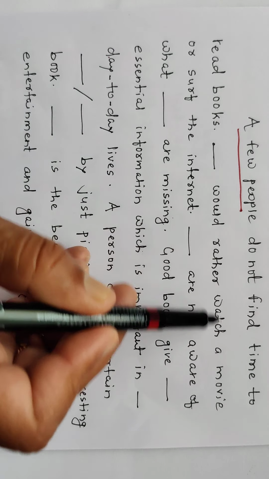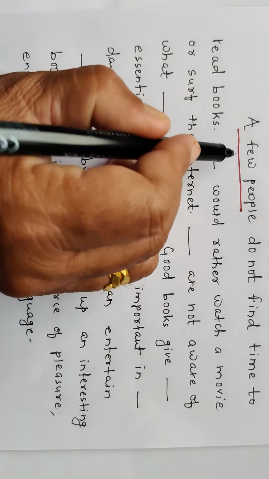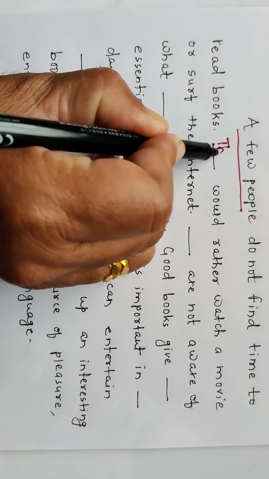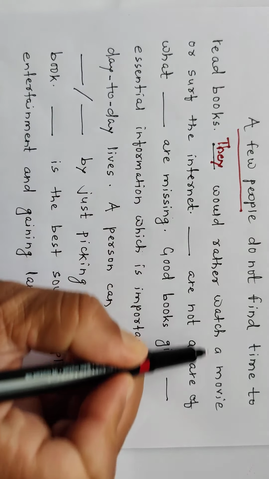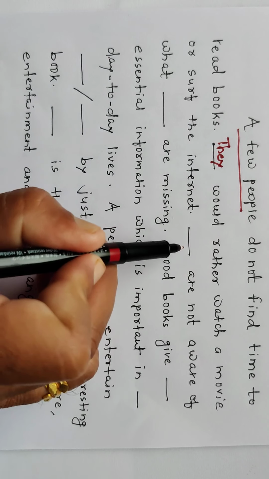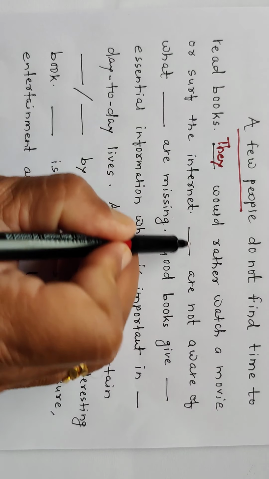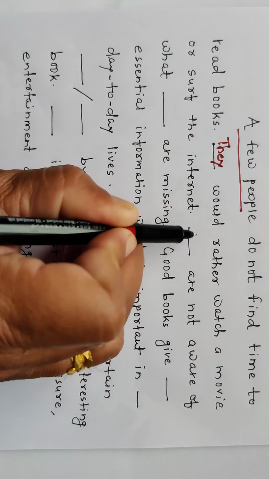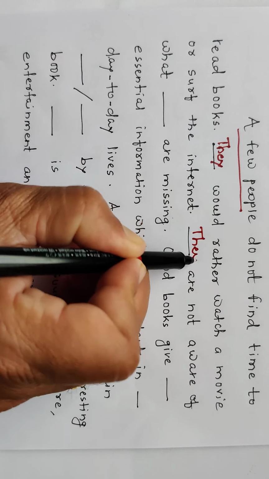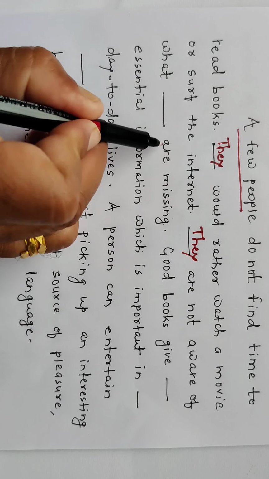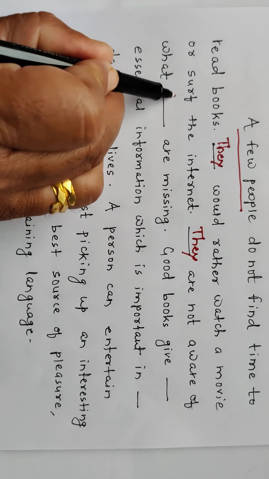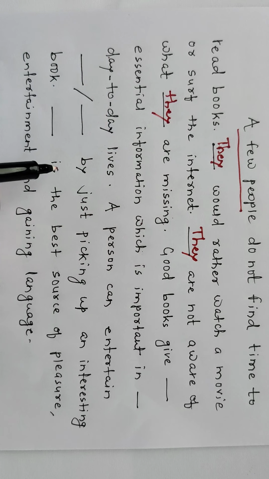They. Okay, they would rather watch a movie or surf the internet. They are not aware of what they are missing.